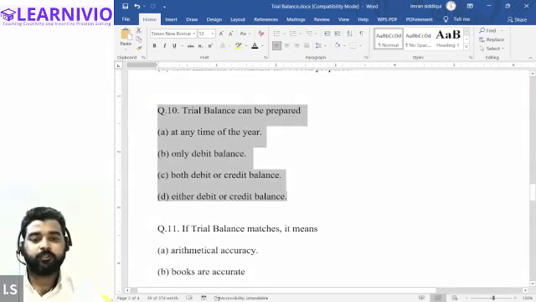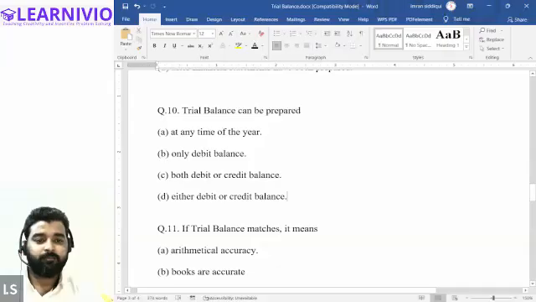Arisha, can you answer question number 10? Both debit and credit balance. Trial balance can be prepared with both debit and credit balance. Okay, and I think the options are misleading.